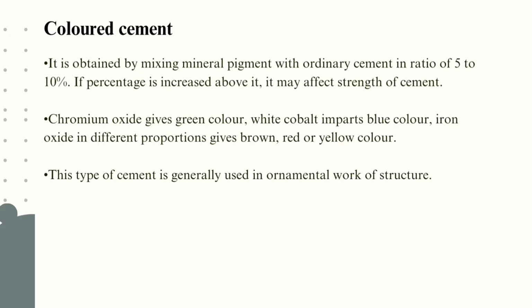Colored cement. It is obtained by mixing mineral pigment with ordinary cement in the ratio of 5 to 10%. If the percentage is increased above it, it may affect the strength of cement. Chromium oxide gives green color, cobalt imparts blue color, iron oxide in different proportions gives brown, red or yellow color. This type of cement is generally used in ornamental work of structure.